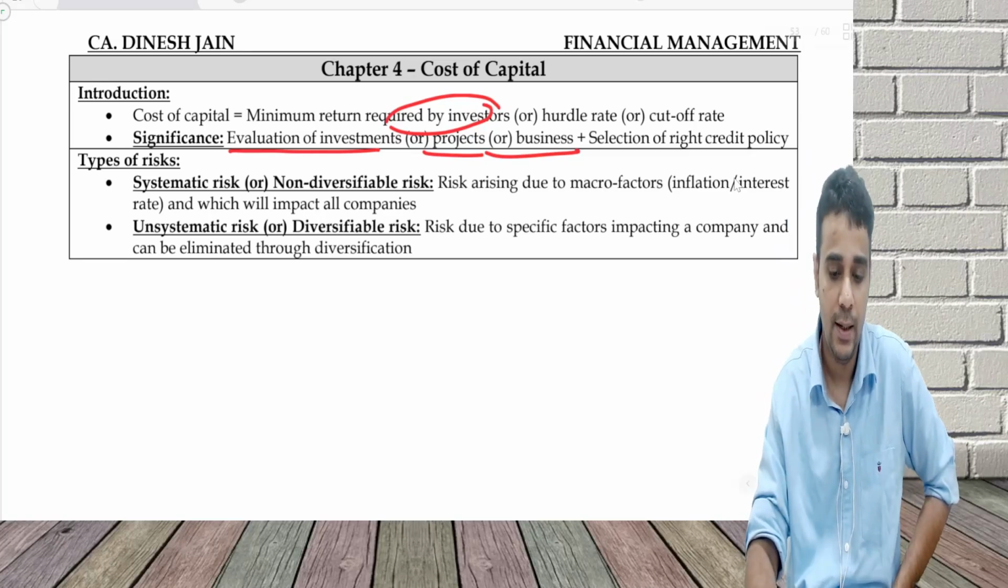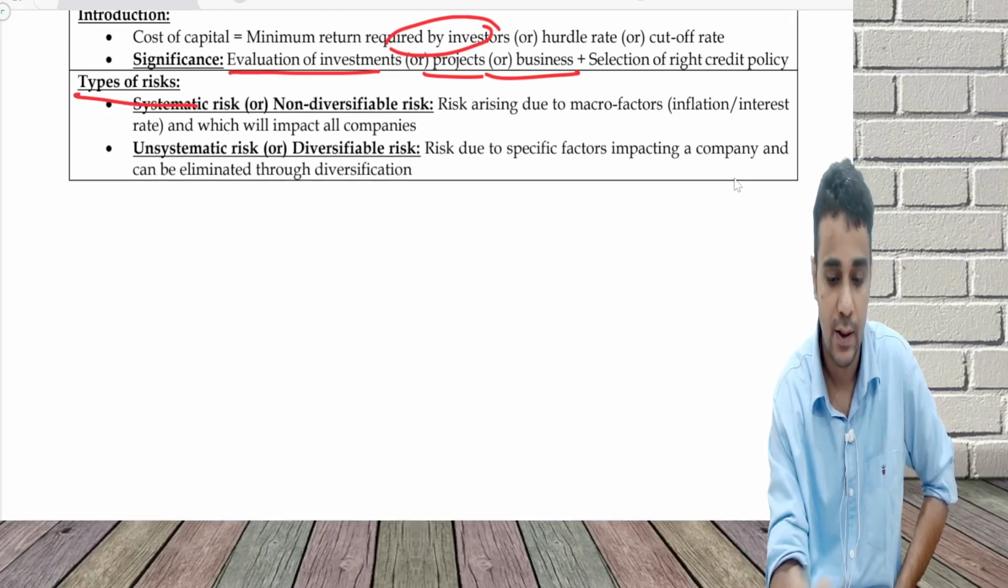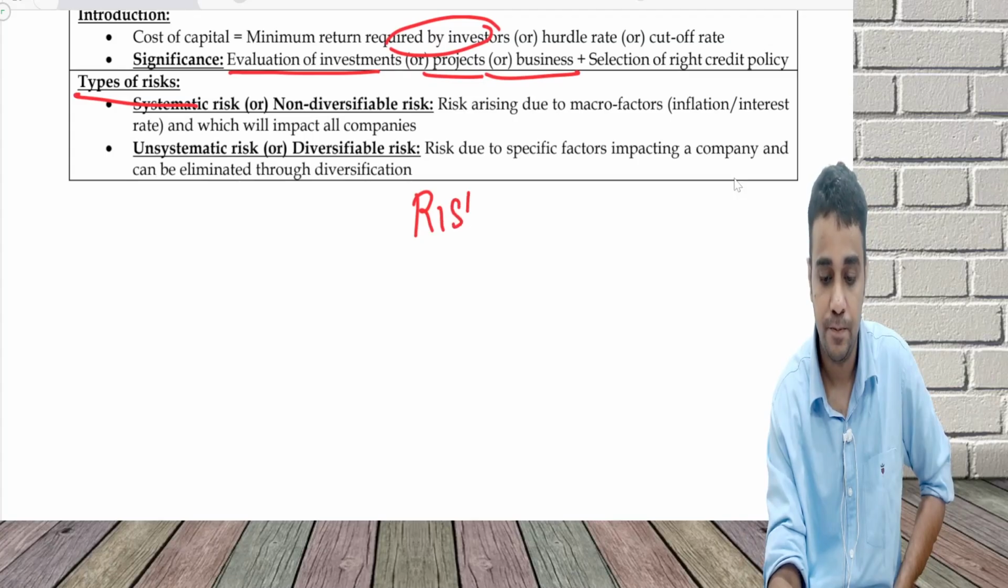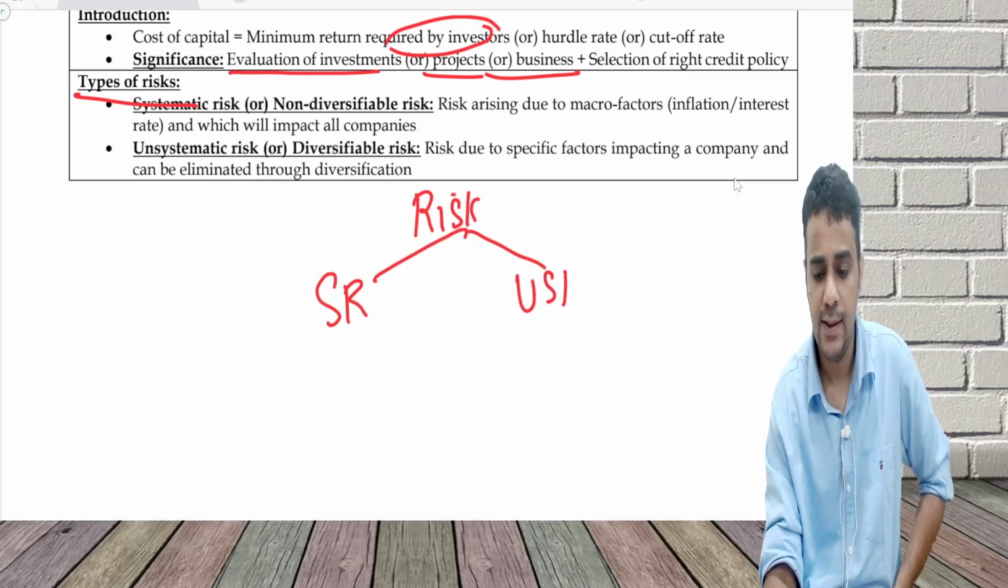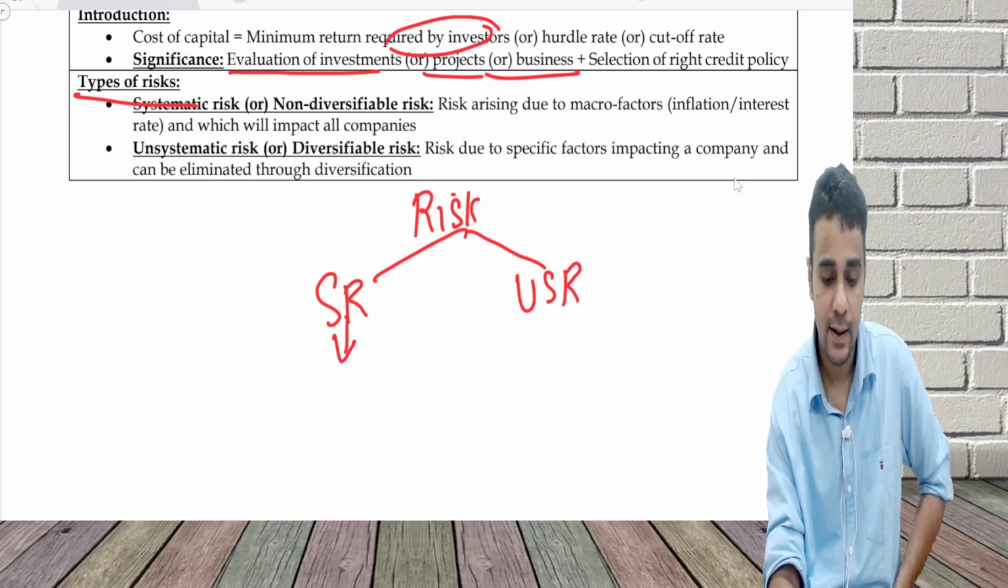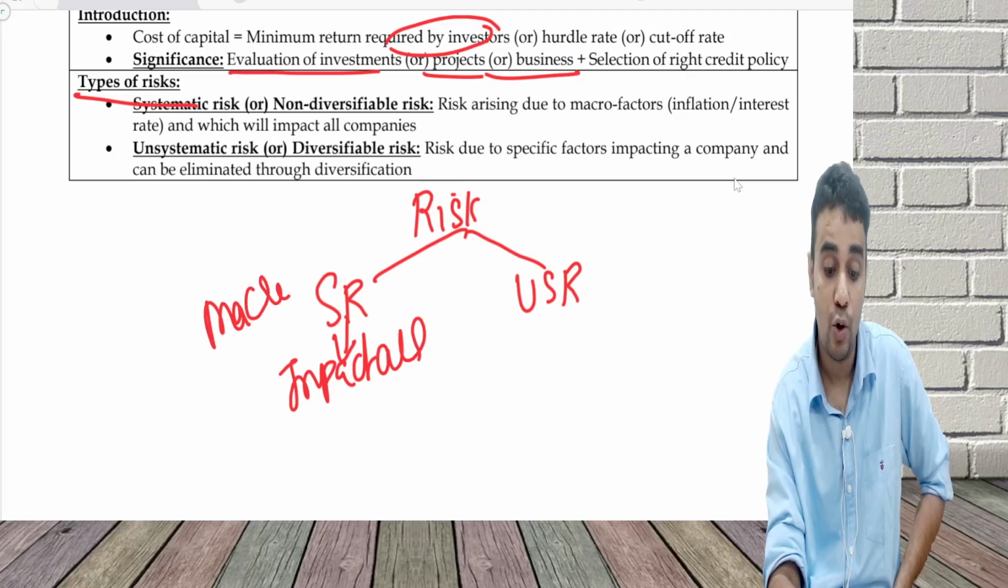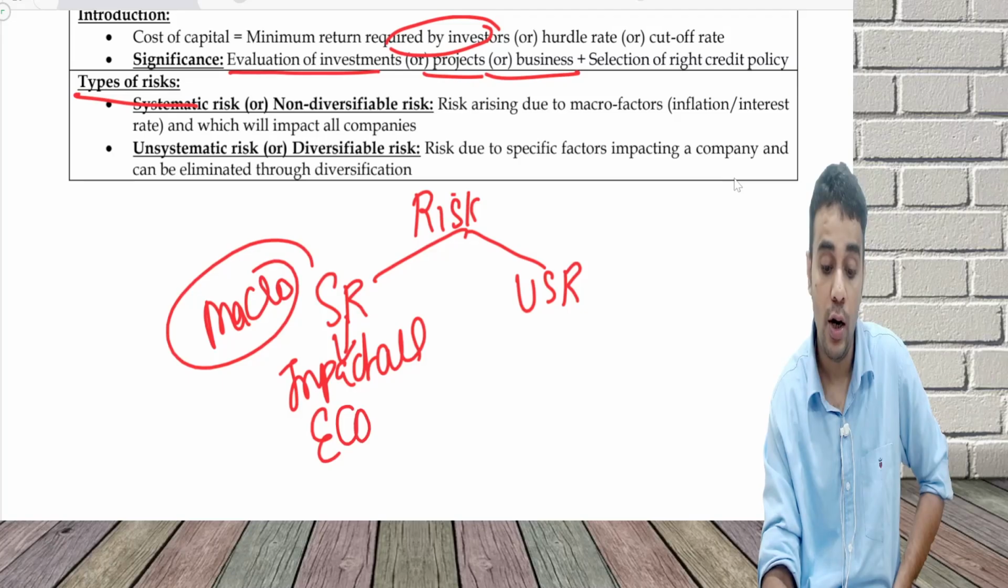One point which I may discuss a little bit more is types of risk. There are two types of risk. One is called systematic risk and unsystematic risk. Systematic risk impacts all companies. This is a macro risk or economy level risk.